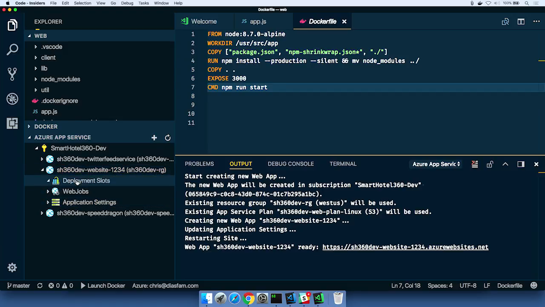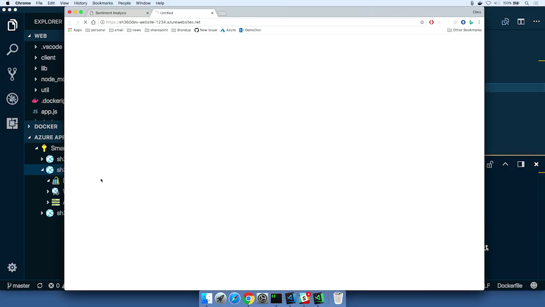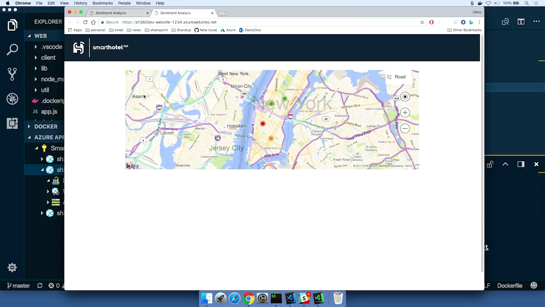I don't have any deployment slots defined on this machine, but dev settings, or test, web jobs, all that stuff is available to me right in this extension. But what I can do is right-click and just say Browse Website. This will browse us to sh360 dev website 1234.azurewebsites.net. Now what's going on right now on this machine is basically a Docker pull. That image is being pulled from my Azure Container Registry onto that machine, and then we're loading it up. So there we go.